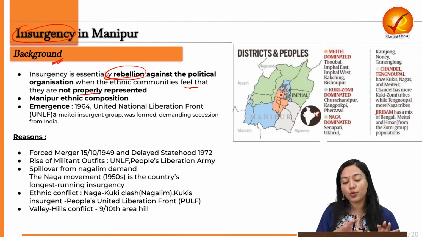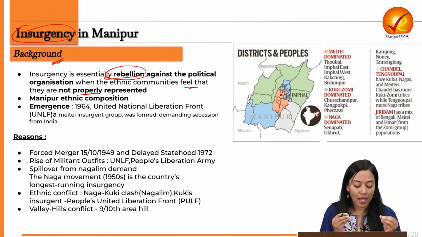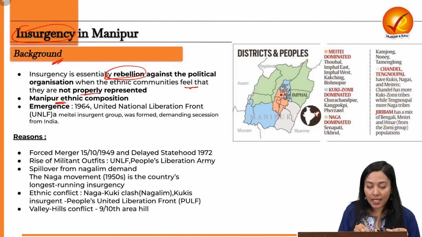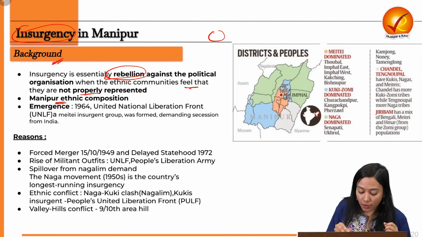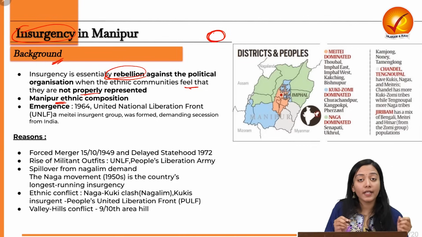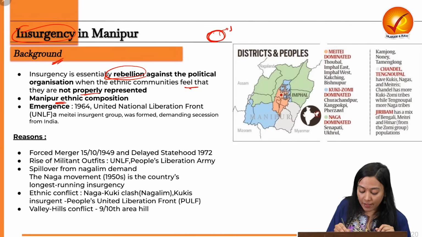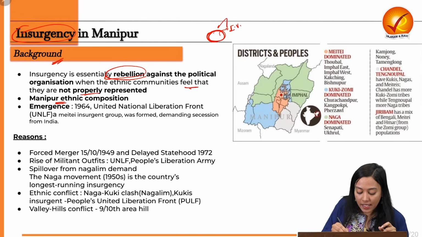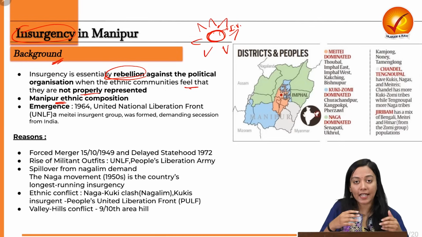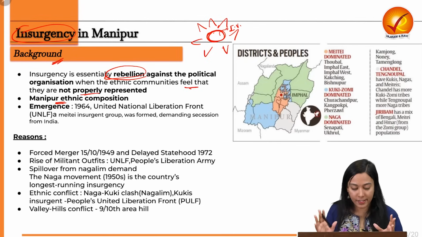So why is this situation getting created? This perception is getting created in Manipur because Manipur, if you see, is like a football stadium. Only 10% of its geography lies in the Imphal Valley, which is also the capital of Manipur, and the surrounding region is covered by hills. So 90% of the geography is covered by hills.